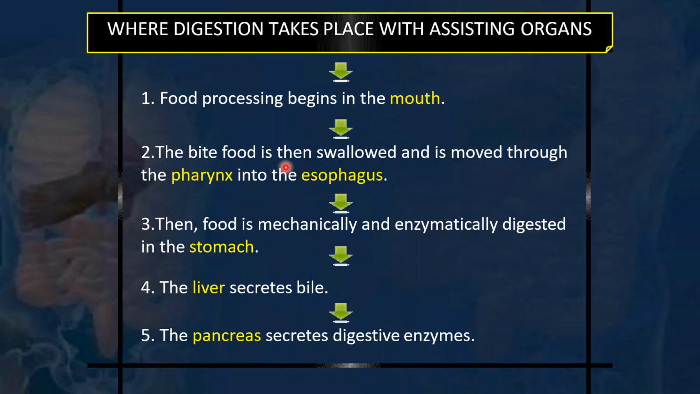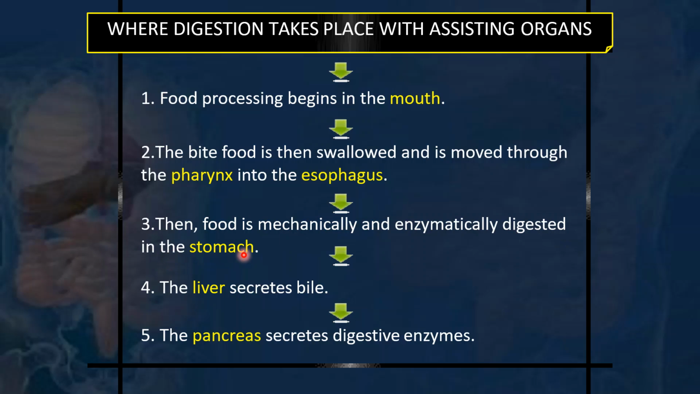The bite of food, the food which we take, is being chewed in the mouth and mechanically broken down into smaller pieces with the help of teeth, hard palate and tongue. This is being chewed and ground and mixed with the saliva. Saliva comes from the salivary glands, and then this bolus of food is swallowed and moved through the pharynx into the esophagus, and then the food is being